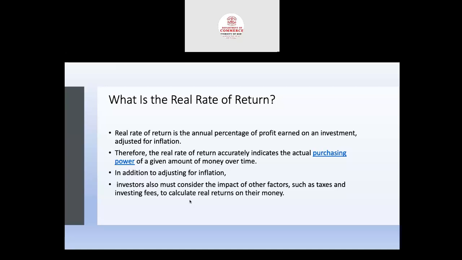Investors also must consider the impact of other factors such as taxes and investing fees to calculate the real return on their money. For example, in this case, the rate of return provided by the equity share is 25%, and 5% may be the inflation, 2% may be the tax and 1% may be the investing fees or something. So the 3% which contains the tax and the investing fees and 5% inflation, so the 8% will be reduced from the 25%. The remaining 17% is the real rate of return.